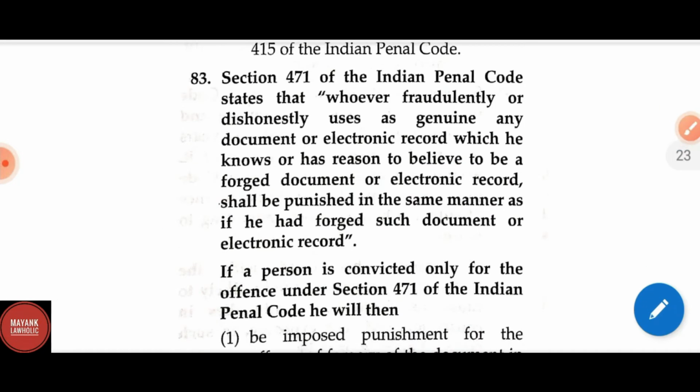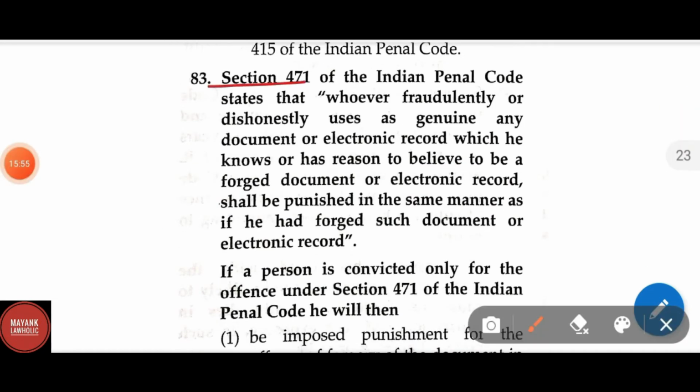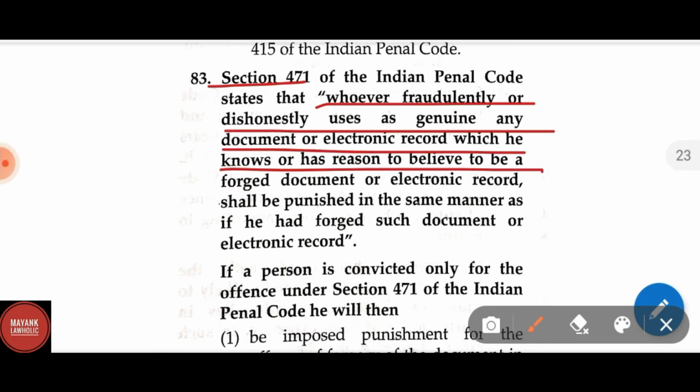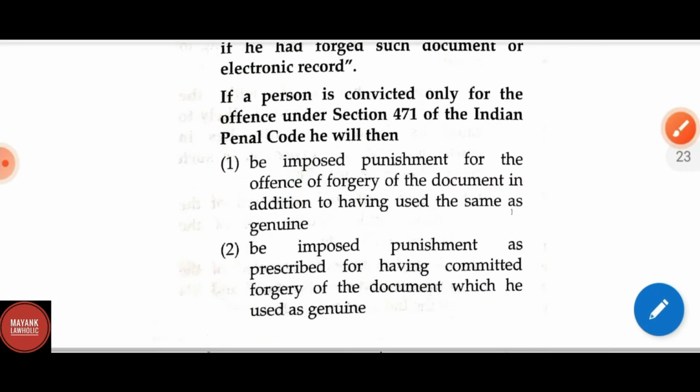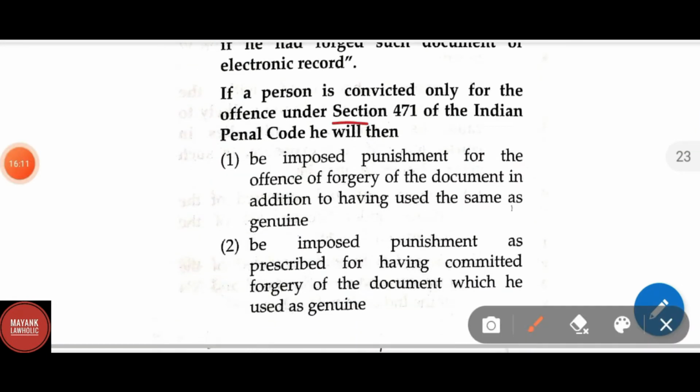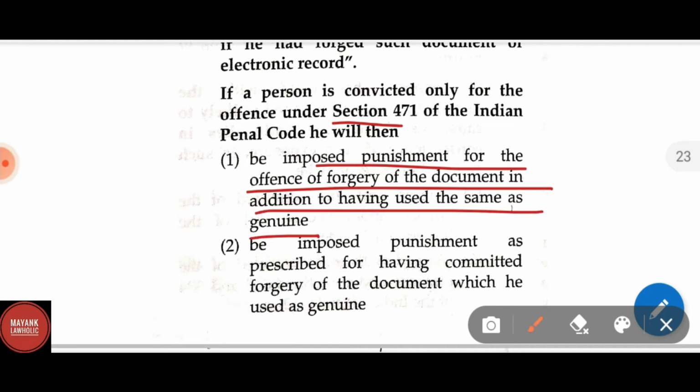Question number 83. Section 471 of the IPC states that whoever fraudulently or dishonestly uses as genuine any document or electronic record which he knows or has reason to believe to be a forged document or electronic record shall be punished in the same manner as if he had forged such document or electronic record. If a person is convicted only for the offence under section 471 of IPC, he will then be imposed punishment for the offence of forgery of the document in addition to having used the same as genuine.